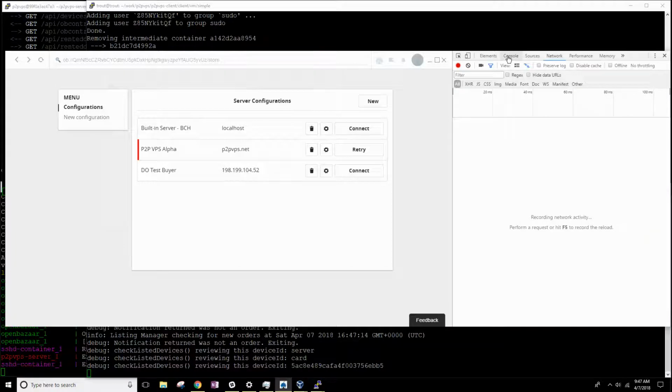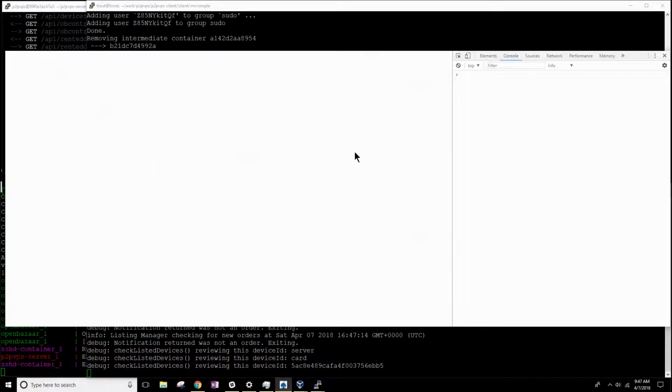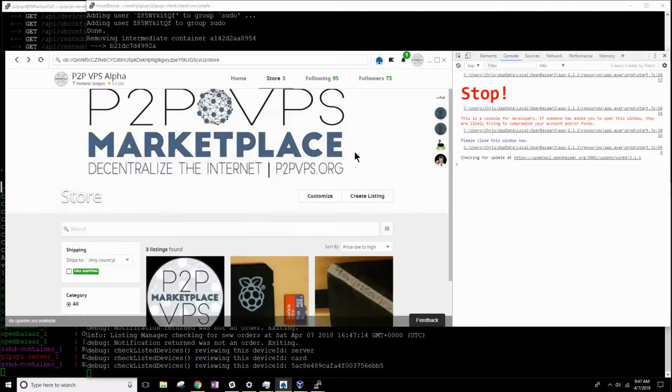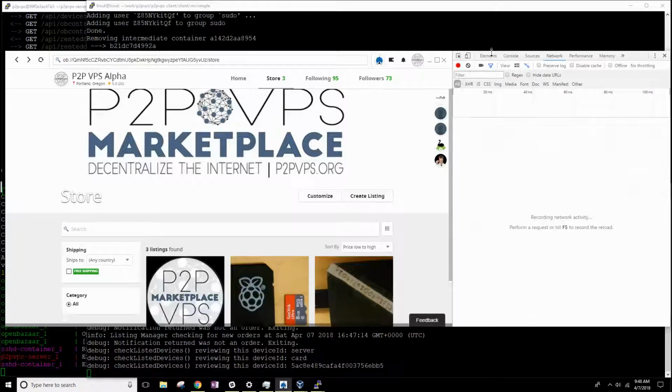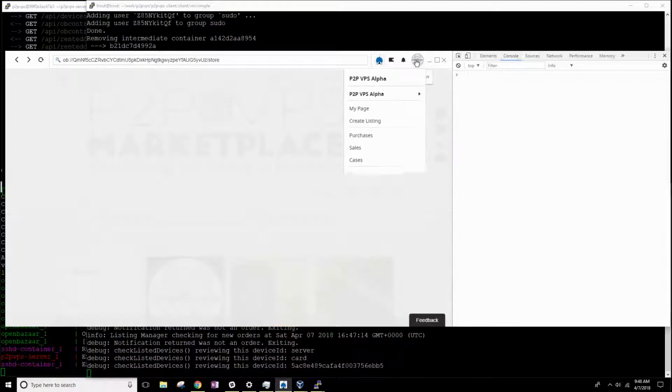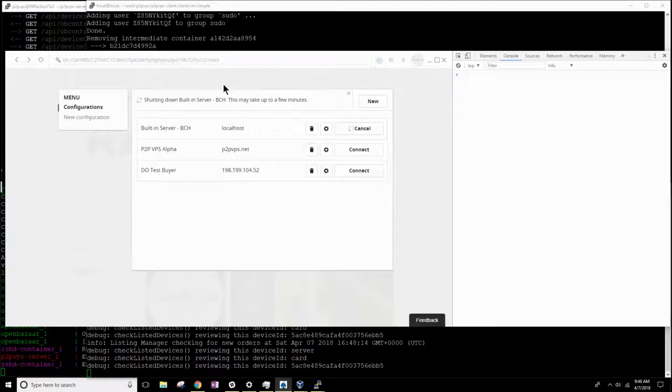okay, clear that. Okay, I'm going to retry again, and usually it'll connect this time. So it'll connect on the second try, and now if I try and switch back to my local server, it says it's trying to shut it down, and it just totally hangs, and it never recovers.